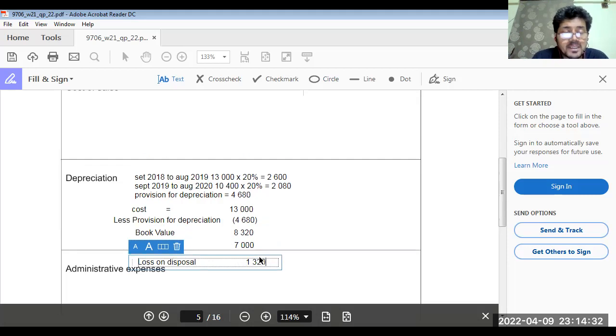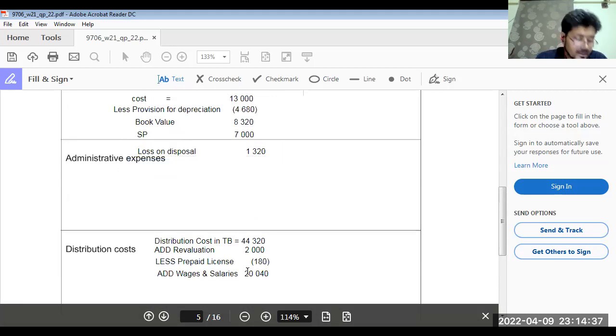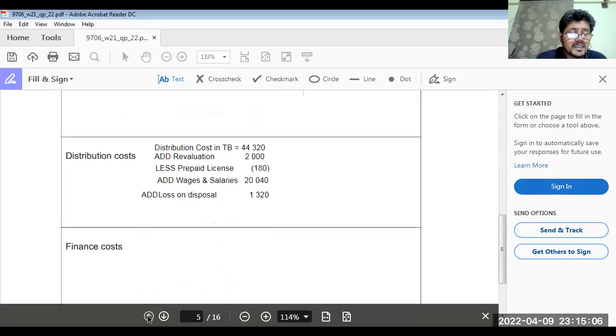So that 1,320 is also going to be added in distribution cost. This is called loss on disposal. 1,320 is going to be added over here. How much? 1,320. Okay, now next.